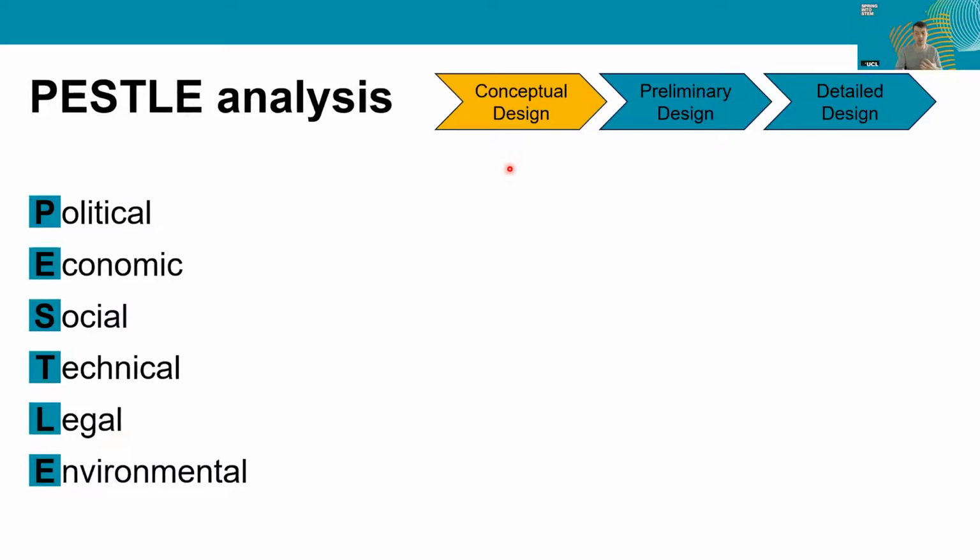Social, whether there's local acceptance of new industry. Technical, if there's an improving efficiency of a particularly key part of your process. Then legal, there being tighter emissions regulations. And finally, environmental, if there's the impacts of global warming, but also things such as pandemics, as we have unfortunately had over the last couple of years.